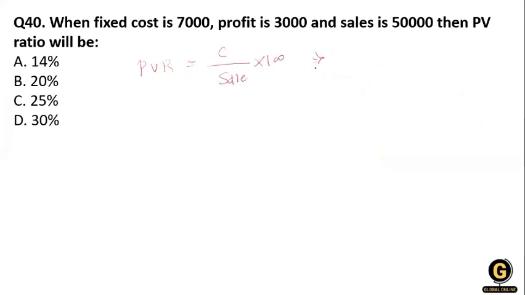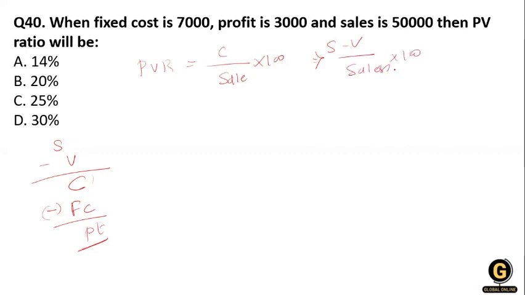Contribution is sales minus variable cost, and when from the contribution we deduct fixed cost, we get profit. So the formula is sales minus variable cost, divided by sales, multiplied by 100.